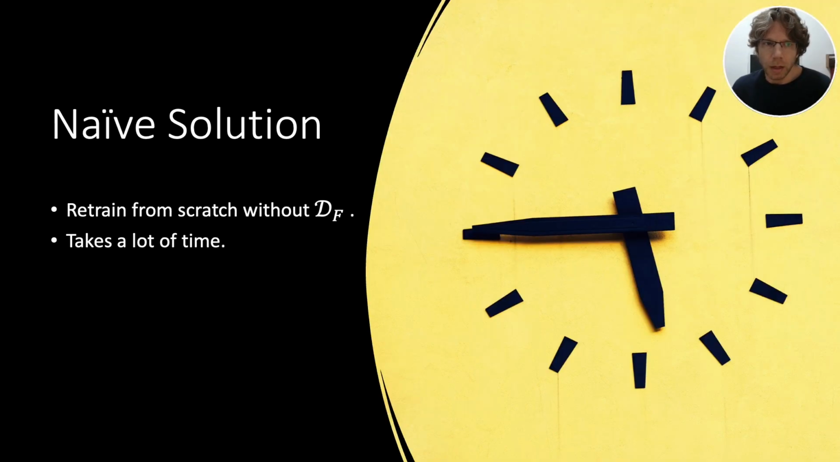At this point, you might be thinking, okay, fine, but there's a very naive solution. Let's assume we have the original training data. In this case, the naive solution is to retrain the network from scratch using the training data minus the forget set. The trick is that this takes a lot of time, and we want to find a fine-tuning procedure over the existing network that achieves the same result, but much, much, much faster.